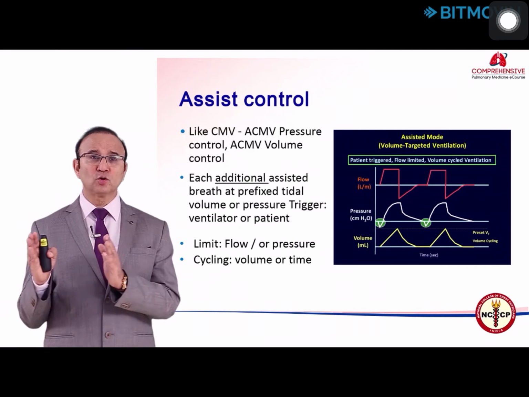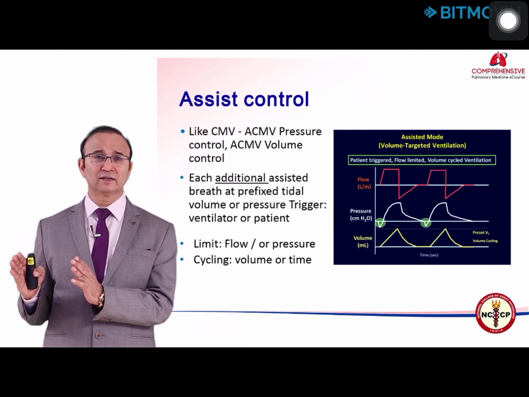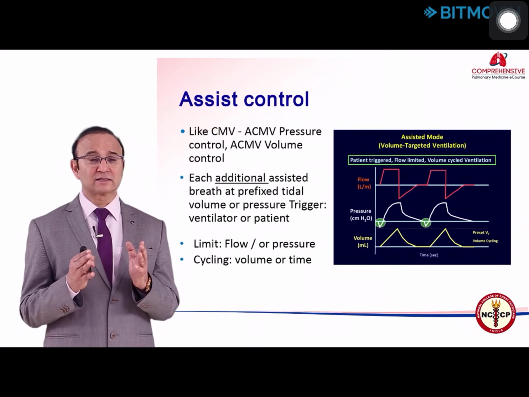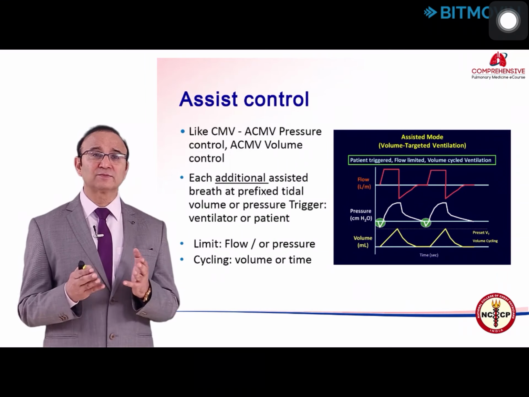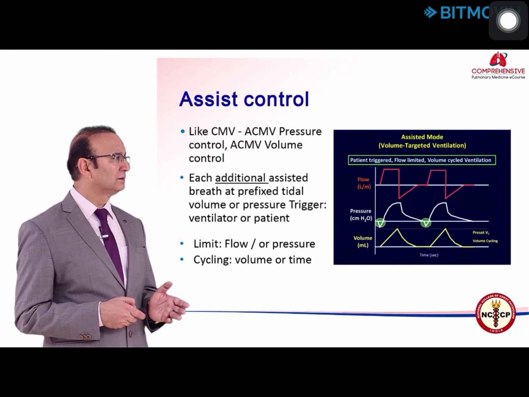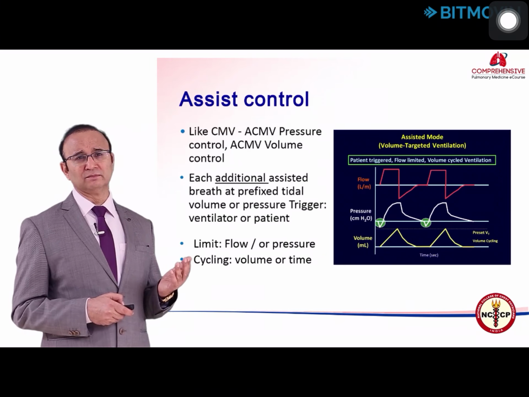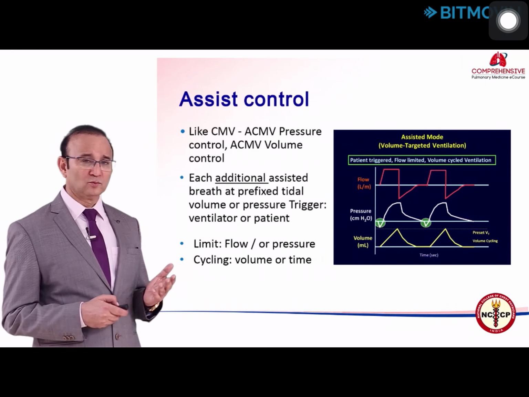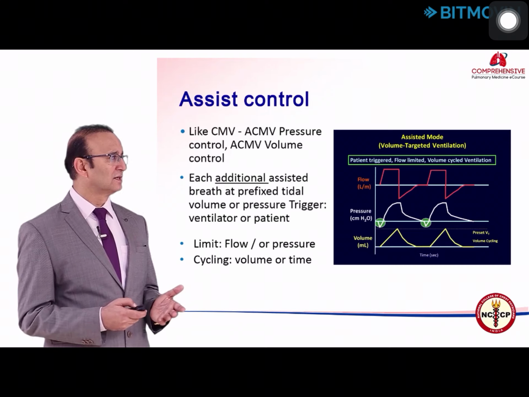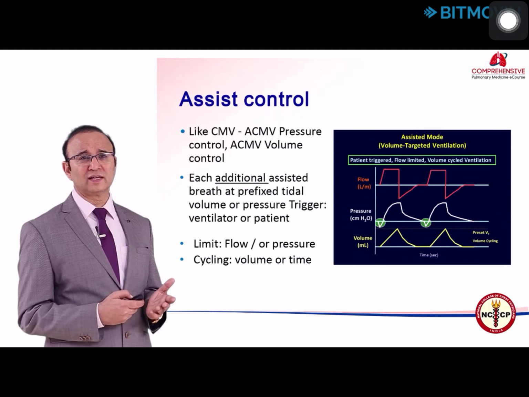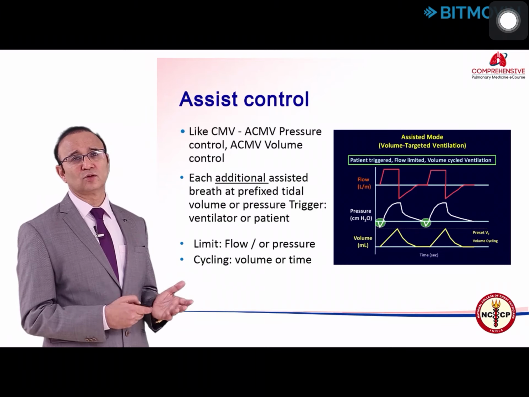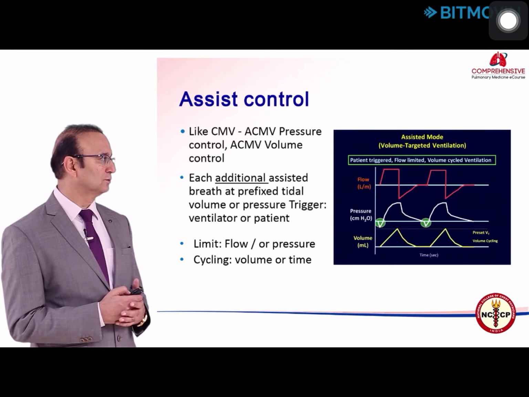The patient is ensured of a certain number of breaths per minute. At the same time, the patient can initiate and access as many breaths as the number of times the patient triggers the ventilator. It could be an assist control volume preset breath, or it could be a pressure preset. If it is a pressure preset, you call it ACMV pressure control, and if it is a volume preset, you call it ACMV volume control.